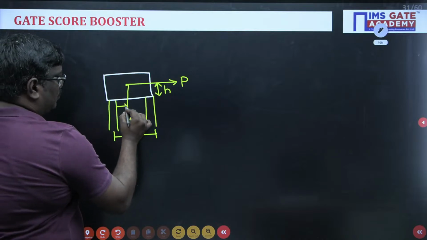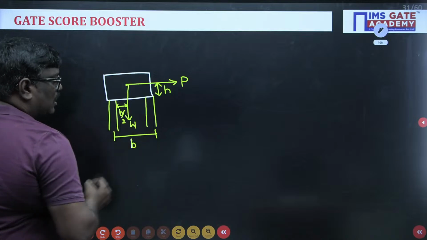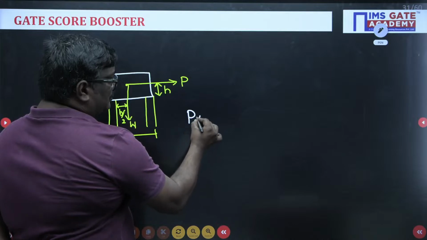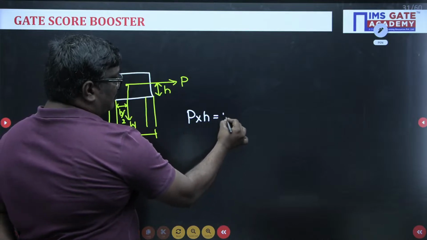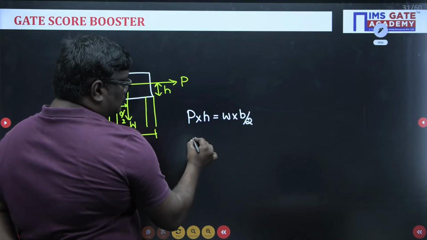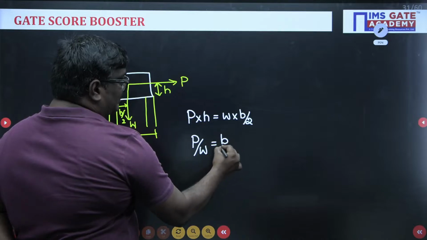This will be equal to B by 2, and this will be the weight. So if you take the moments here, P into H can be written as W into B by 2. So here P by W can be written as B by 2H.